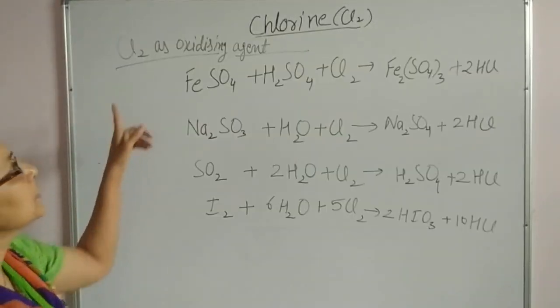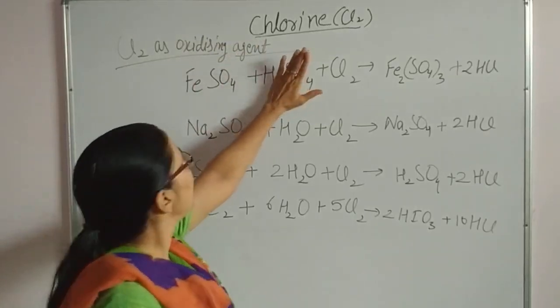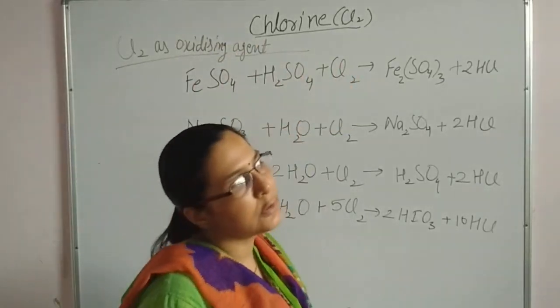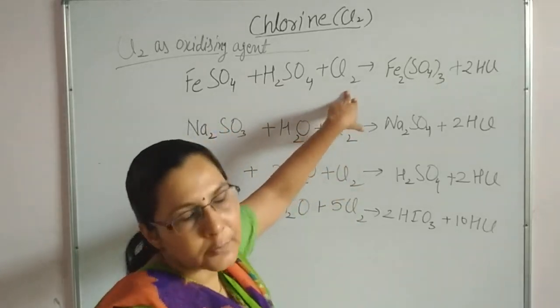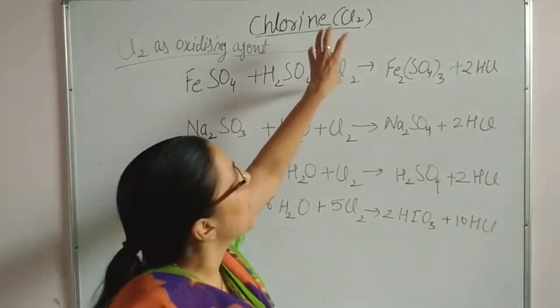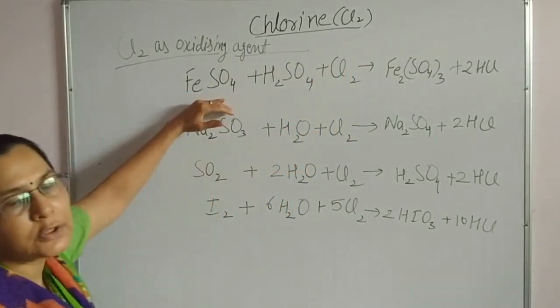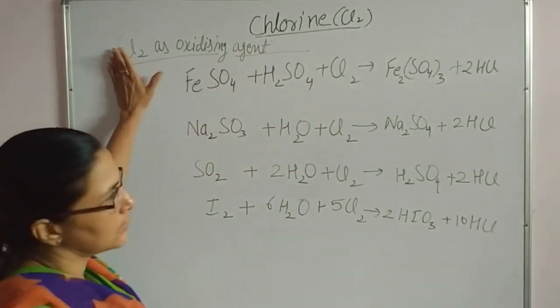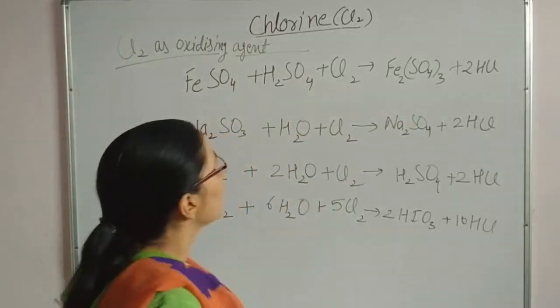Next in the row is chlorine as oxidizing agent. As usual, any oxidizing agent will convert itself to a lower oxidation state, meaning it will gain electrons, and the rest of the reagent will convert to a higher oxidation state. So here ferrous sulfate is converting to ferric sulfate.